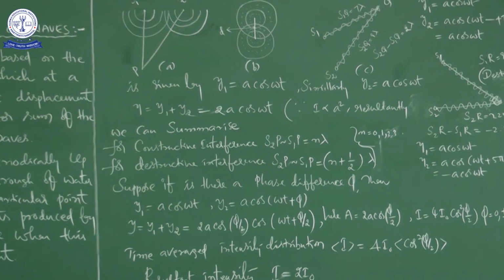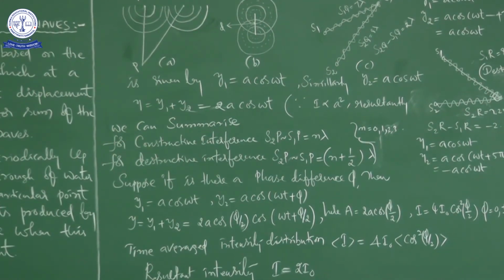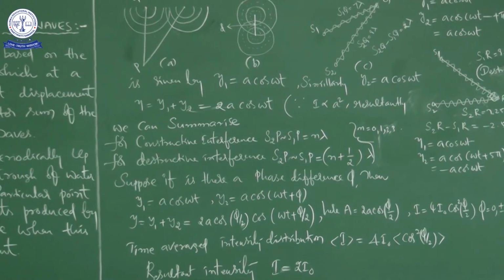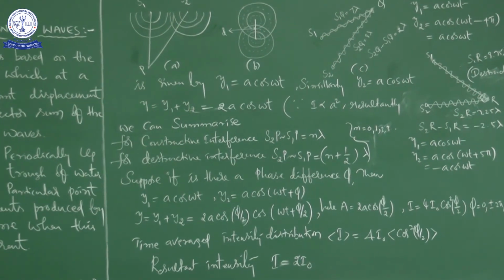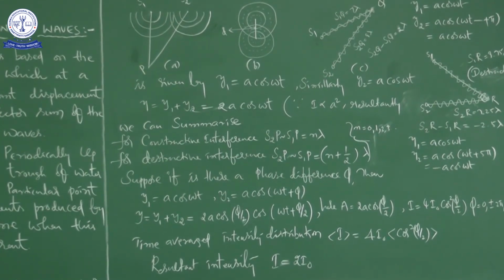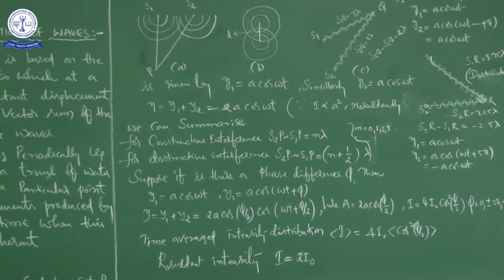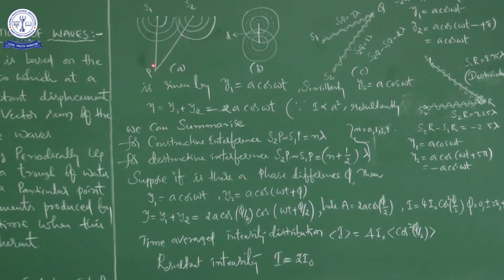Before writing this displacement for one wave, you just keep in mind S1P and S2P are equal. The waves from S1 and S2 will take the same time to travel to the point P, and the waves coming from S1 and S2 reach the point P in phase.